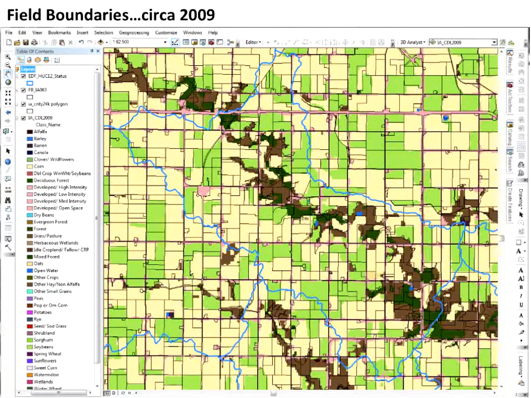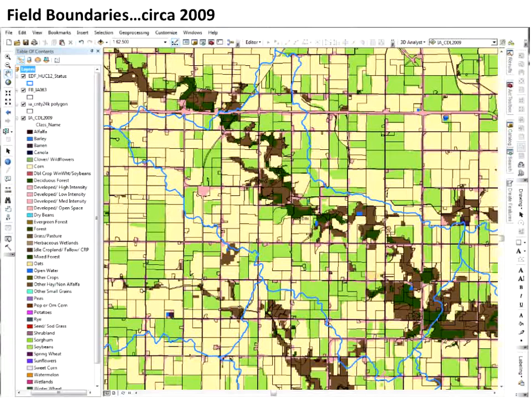So with the aid of many students over a 2-year period, we took the NASS crop data layer from 2009 and the county's worth of field boundaries, and looked for those fields where a single crop was not the dominant condition.